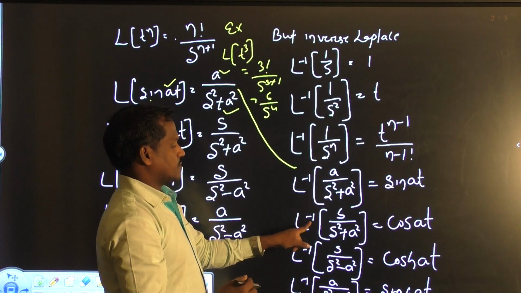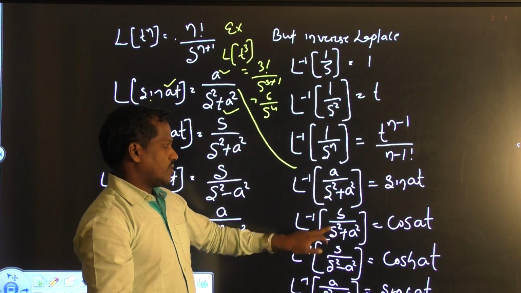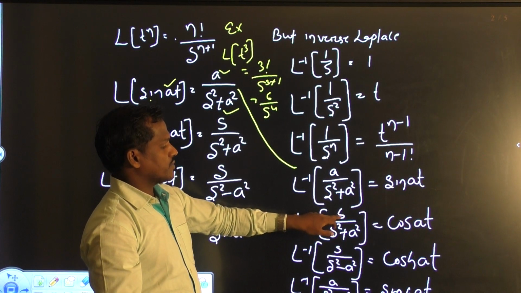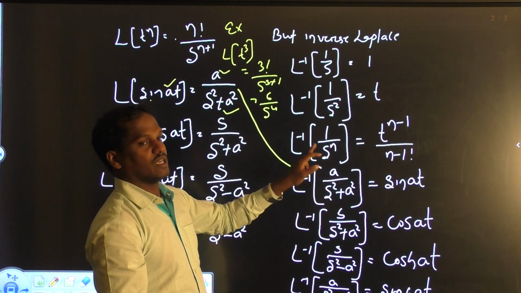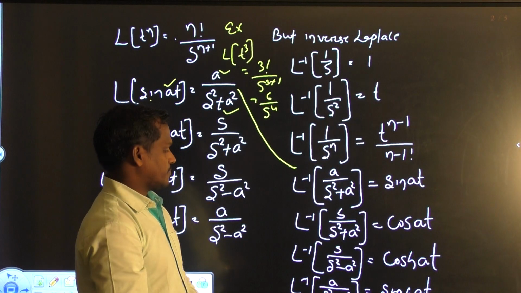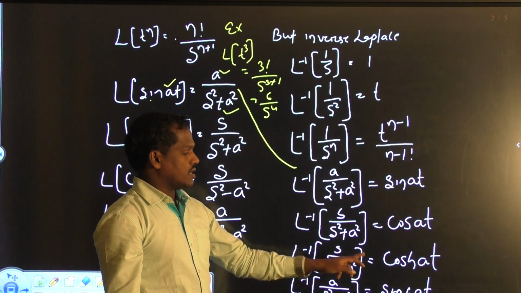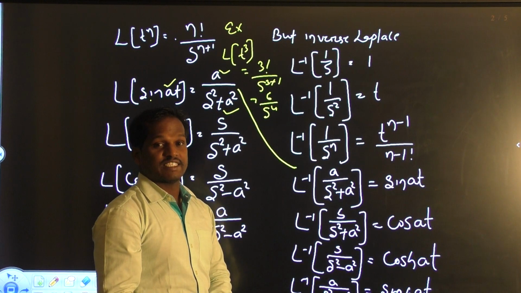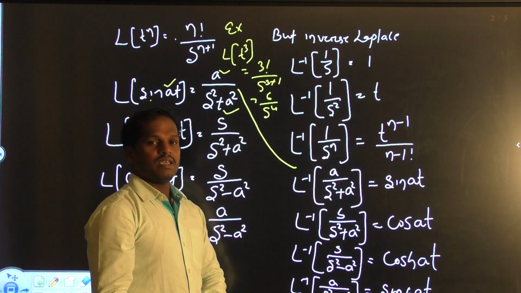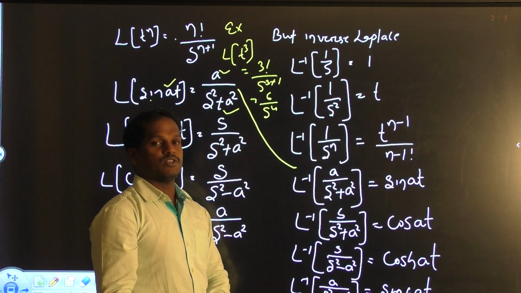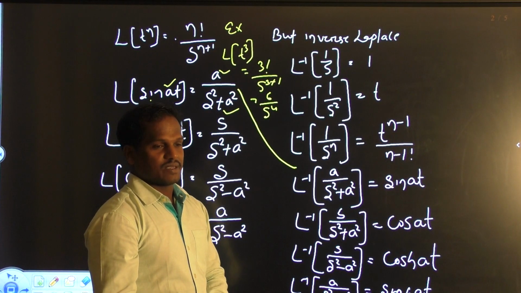Again, Laplace inverse of s by s square plus a square is cos at. When the numerator is s, it is the cos formula, and when the numerator is the constant a, we get the sine formula. Laplace inverse of s by s square minus a square is a hyperbolic function, and we get cosh at. Laplace inverse of a by s square minus a square is also a hyperbolic function, so it is sinh at.